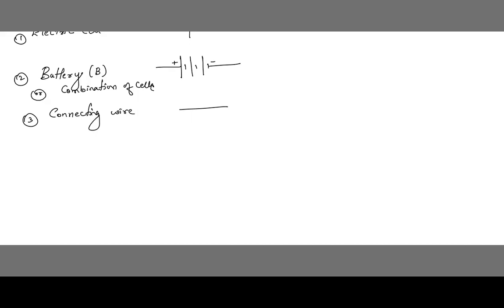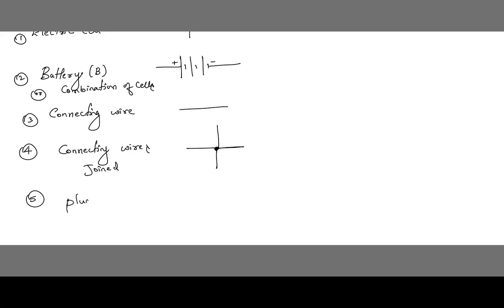And next is connecting wires joined. So see, this is one wire and this is one wire, we have joined here. Can you see this? So these are the two wires we have joined, connecting wires joined. If not, see here, this wire, and here we have one more wire. Let me say this is one more wire we have joined here. Again this wire, again this wire also has joined. That is connecting wires joined.